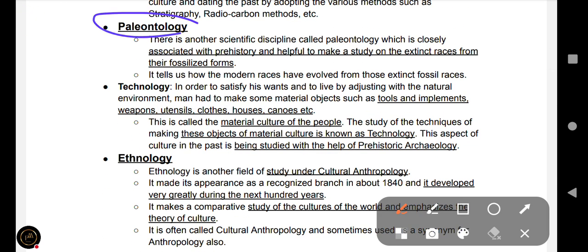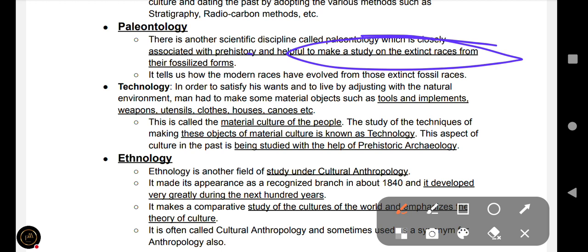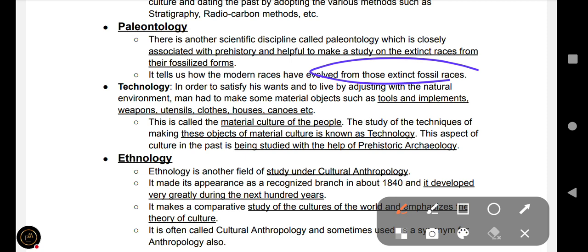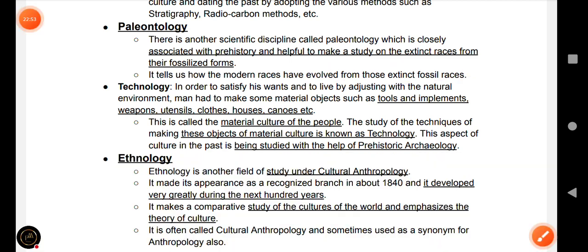Next is paleontology. What is paleontology? Paleontology is associated with prehistory and helpful to make a study on extinct races from their fossilized form. So you can remember simply that paleontology means the study of extinct races from their fossilized forms. And paleontology tells us how the modern races have evolved from those extinct fossil races. So this is important for the study of anthropological perspective.